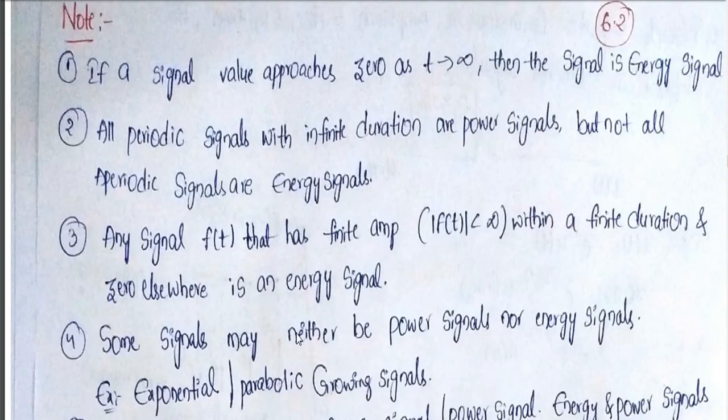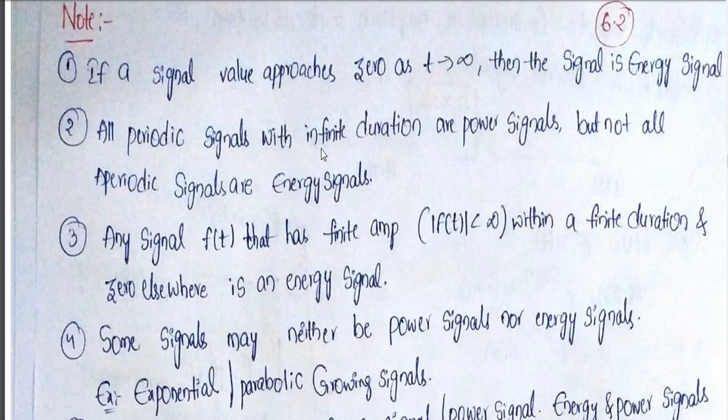This statement means all periodic signals with infinite duration are power signals. Infinite duration means t tends to infinity, so every amplitude value I have to consider. If I add them up to infinity, then obviously the energy is infinite, and if energy is infinite, indirectly it is a power signal.